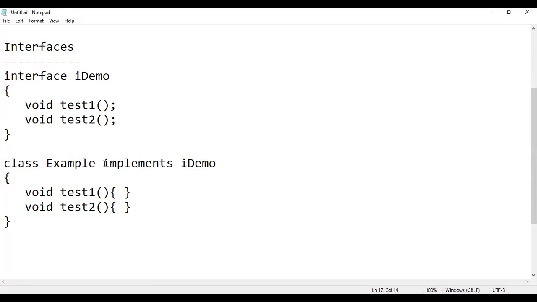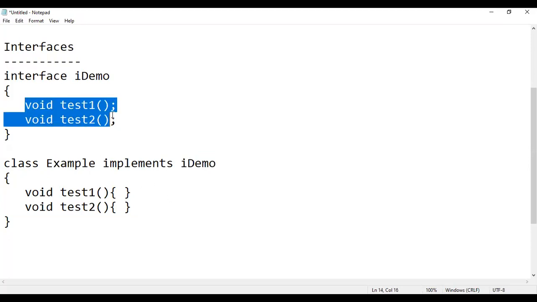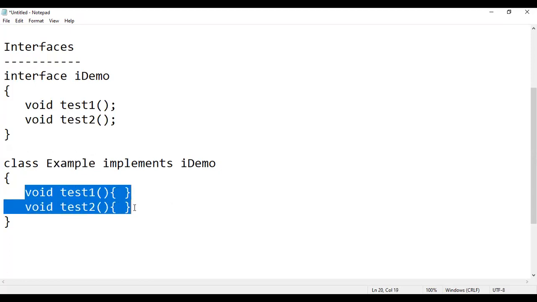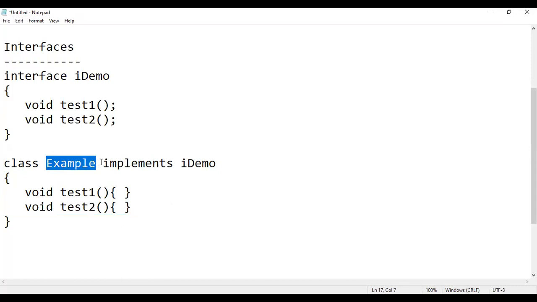Because my class example is implementing the interface iDemo. If iDemo had 10 methods, then my class example would have to implement all 10 methods inside this class.